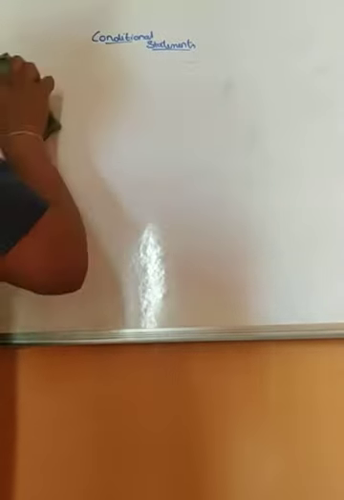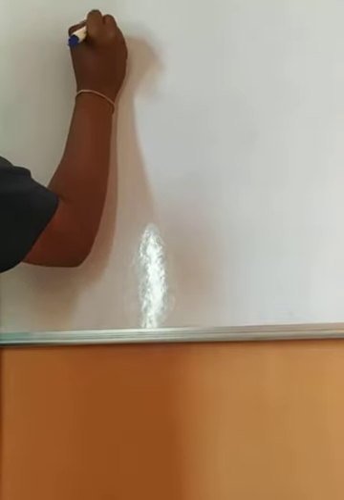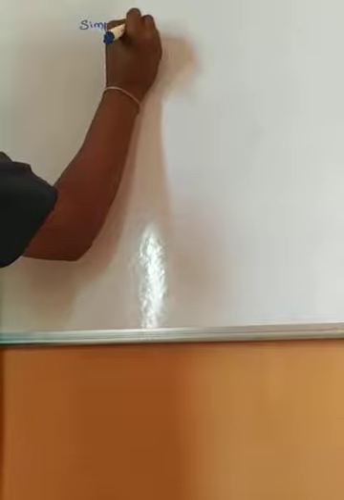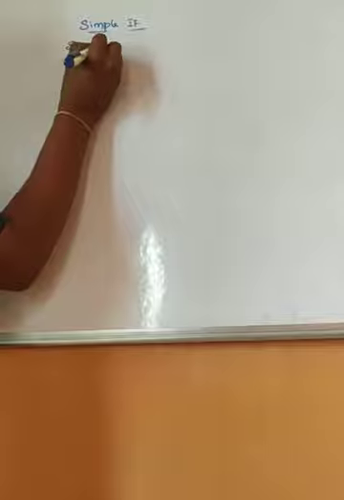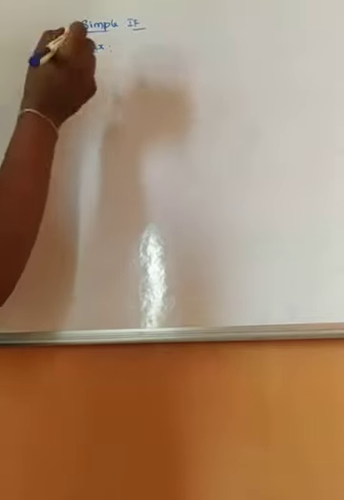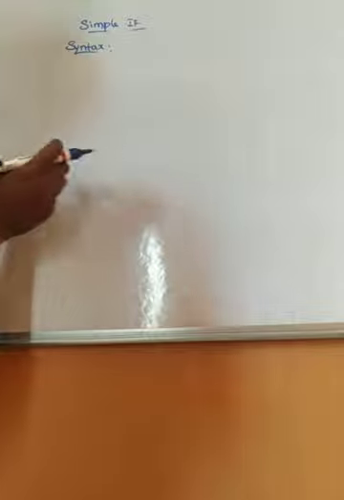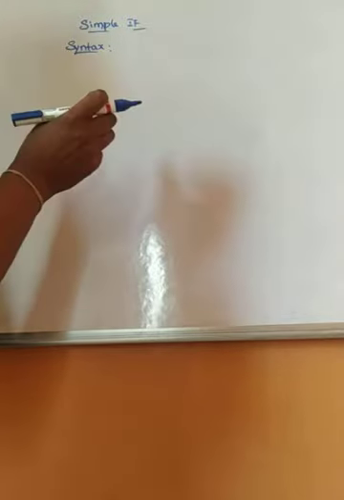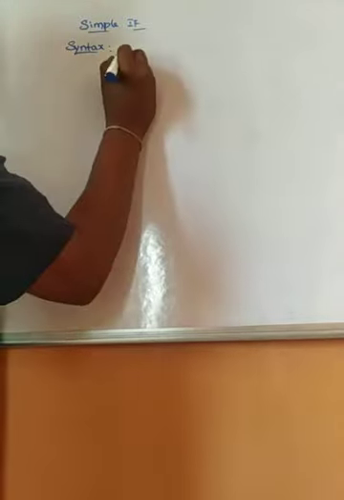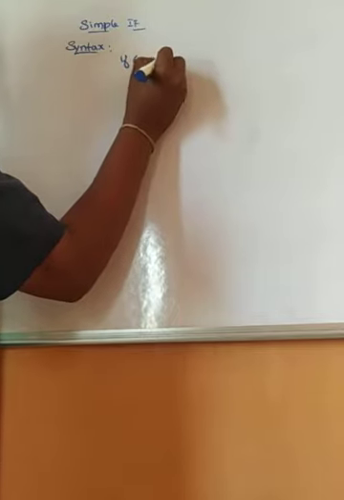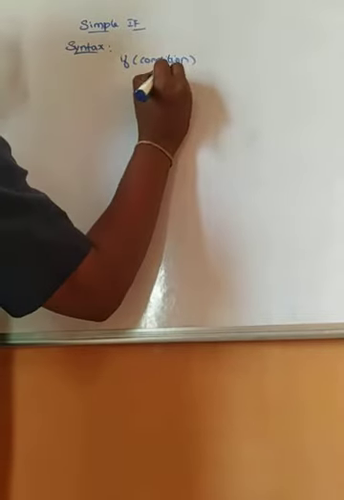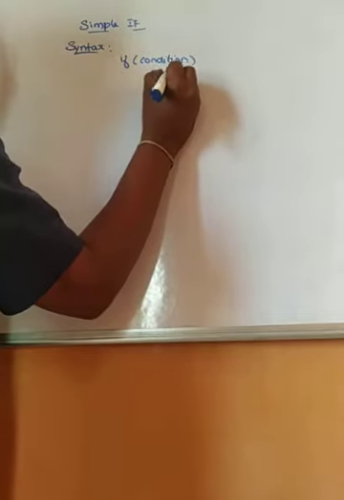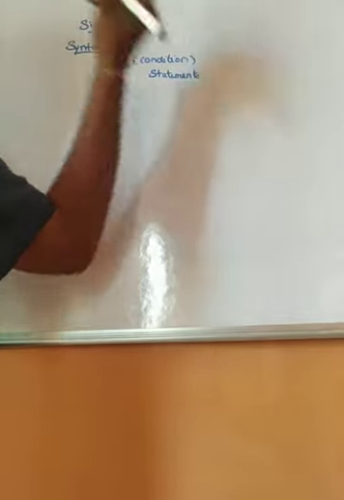The first thing you are going to see is the if statement. We call it simple if. The syntax is the format which you give when using the if statement in the program. You have to follow the same syntax. If I change the syntax, then it shows an error. The first one is, if I check some condition, and the condition gets satisfied, then the statement should be executed.